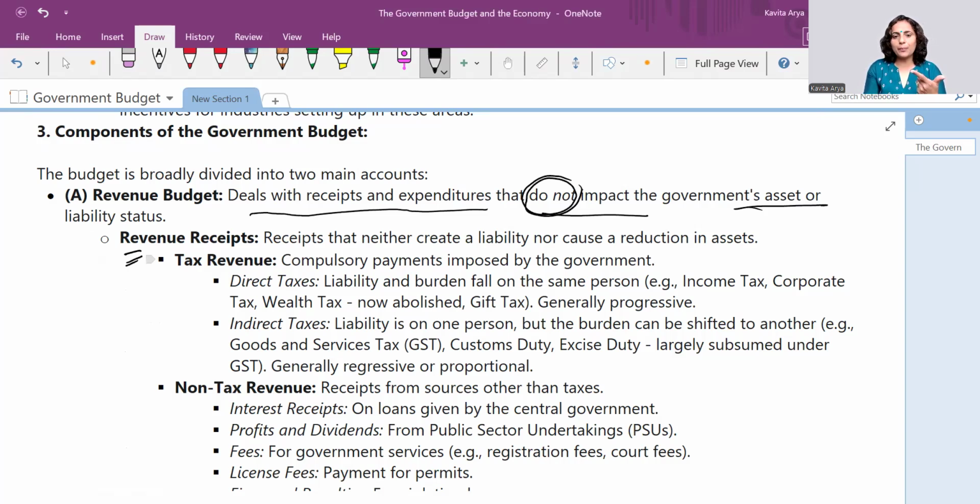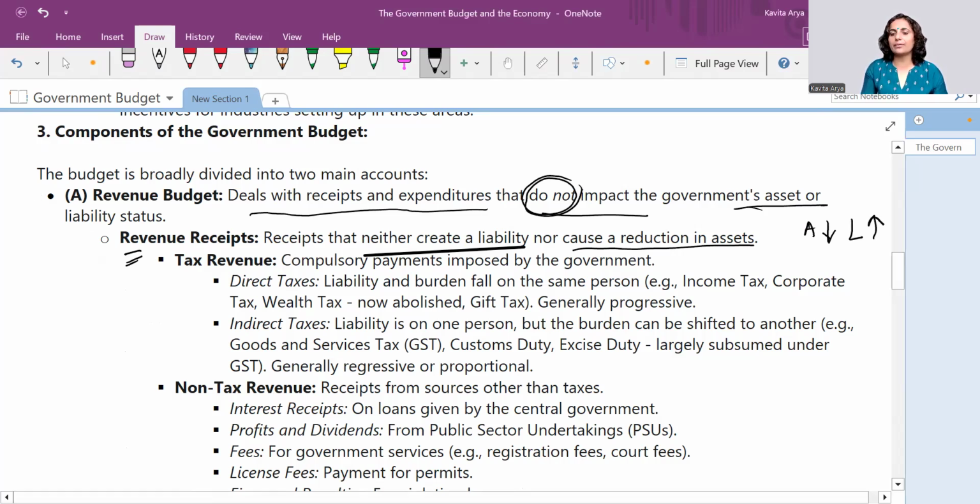It's very, very important. It neither creates liabilities nor reduces the assets. Whenever we are talking about receipts, assets are not reduced, liabilities are not increased. When this does not happen, this is the definition of revenue receipts.